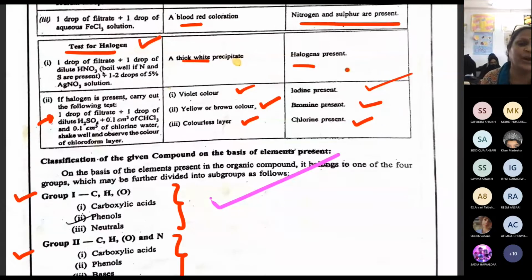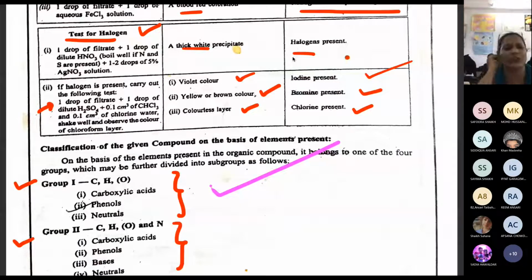So how are we going to do the halogen test? You will take the filtrate, silver nitrate and nitric acid. This will give you a curdy white precipitate, and we can say halogen is present. And only if you get a curdy white precipitate do you go for the individual halogen test: chlorine present, bromine present, iodine present.